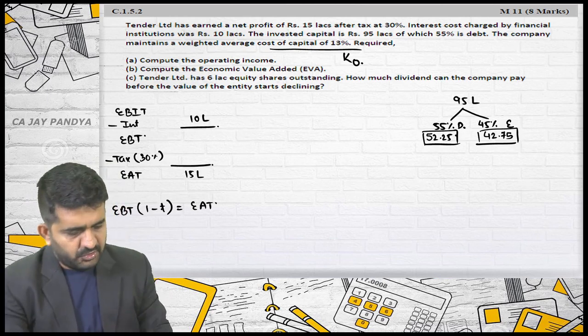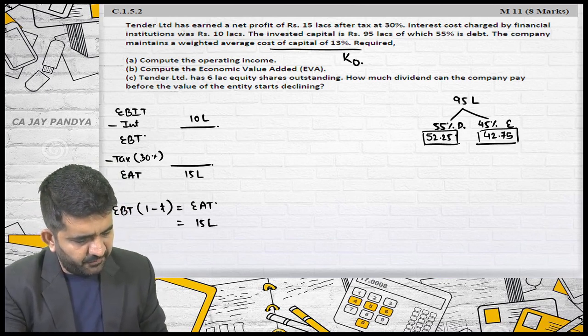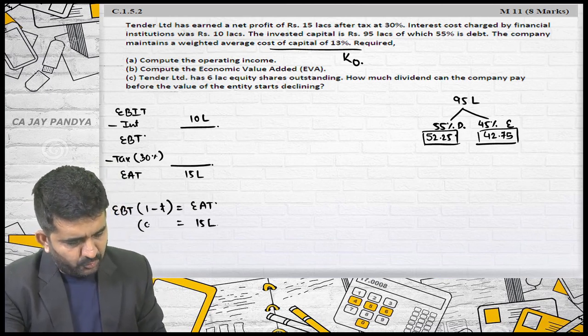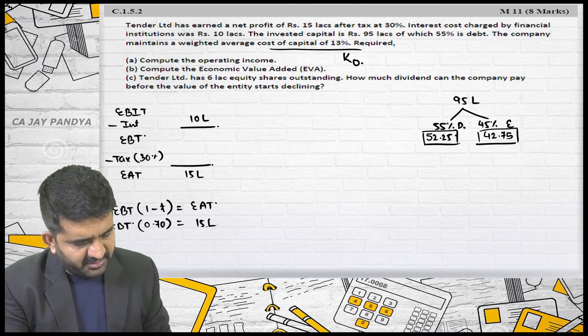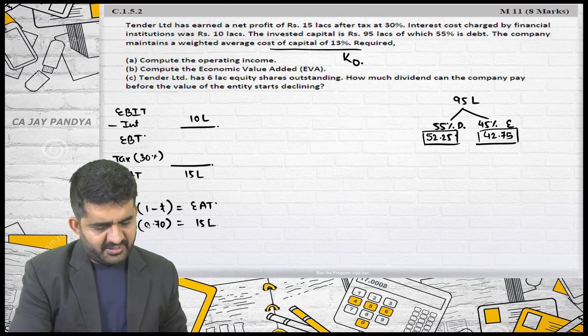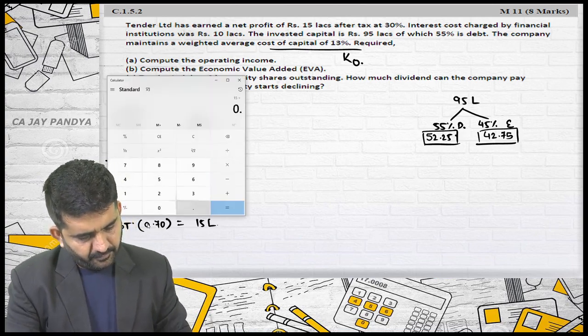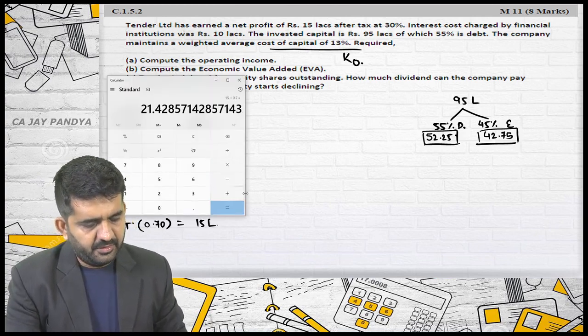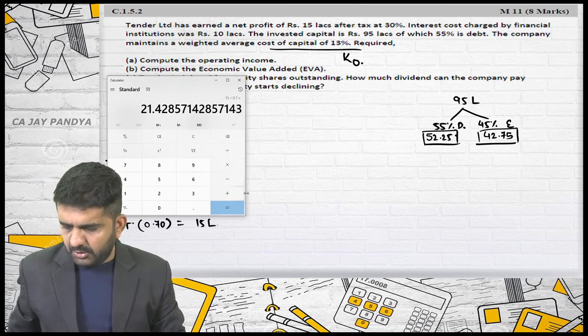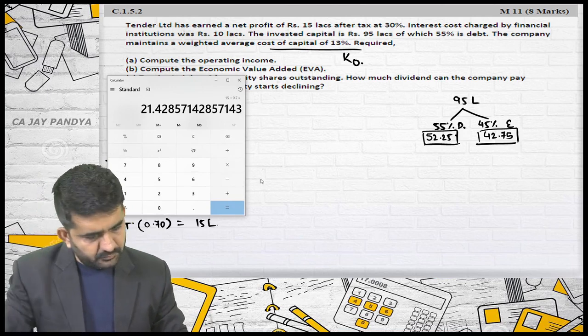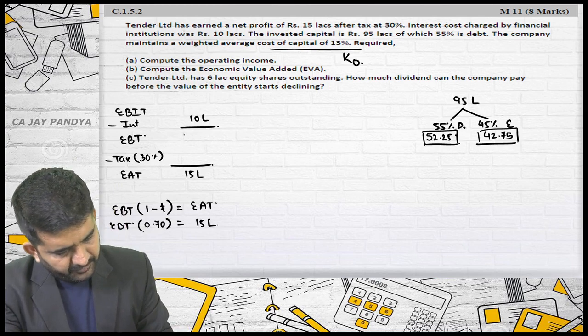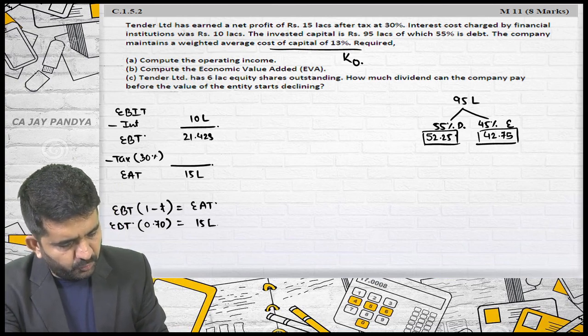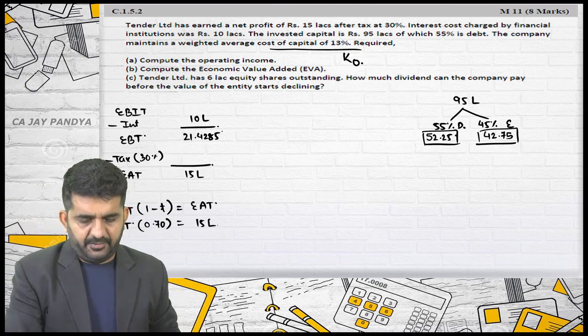So if EAT is given 15 lakhs, tax rate I am knowing, so 1 minus T will be 0.70. So 15 lakhs divided by 0.7 is 21.4285.